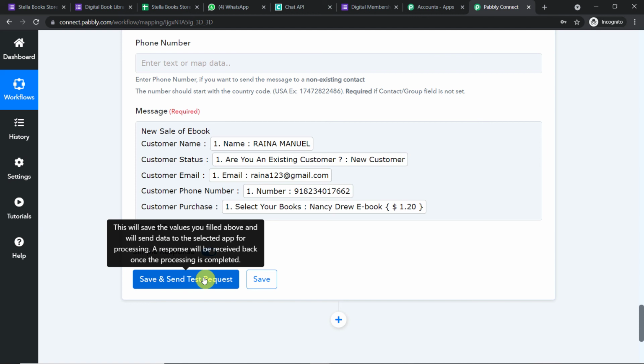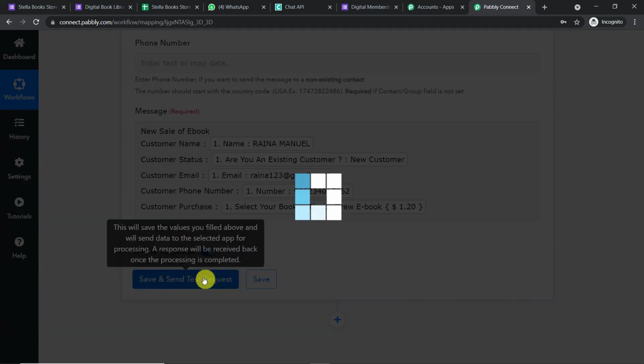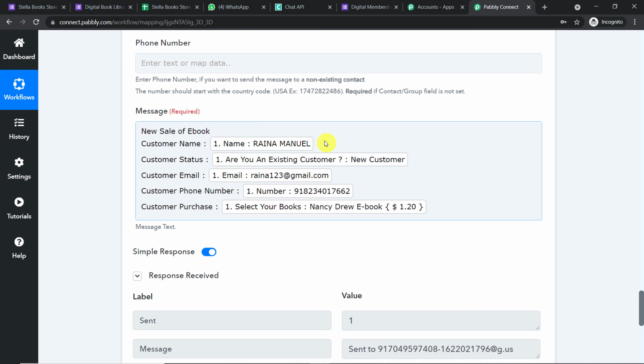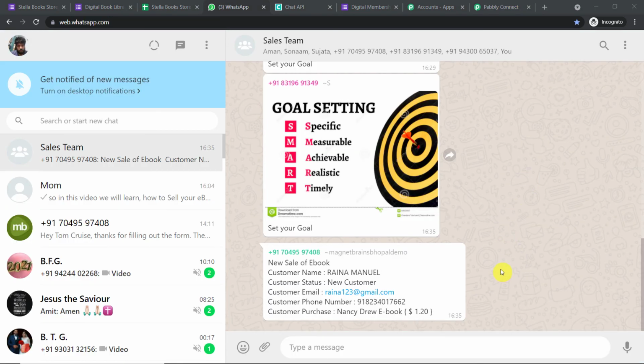All you have to do at this point is click on save and send test request to send this message to the sales team. So let me do that. As you can see, the message has been sent. Let me straight away show you the message. Basically this is the message: new sale of ebook, customer name Reena Manuel. This is the customer status, this is the email, this is the phone number, and this is the customer purchase.